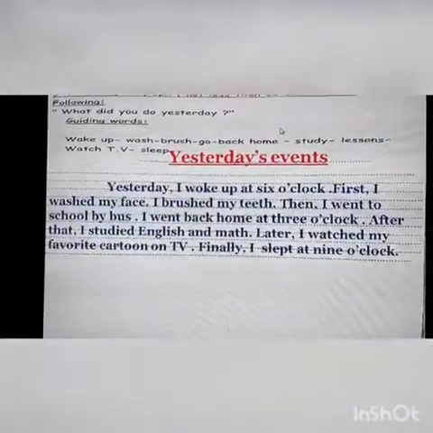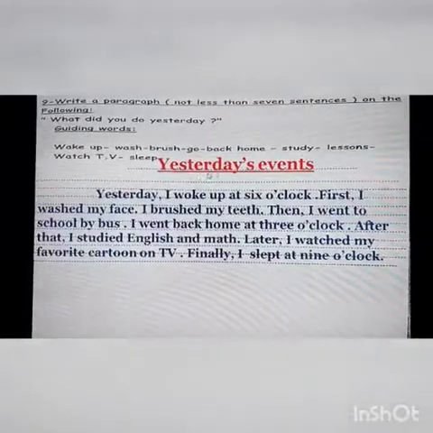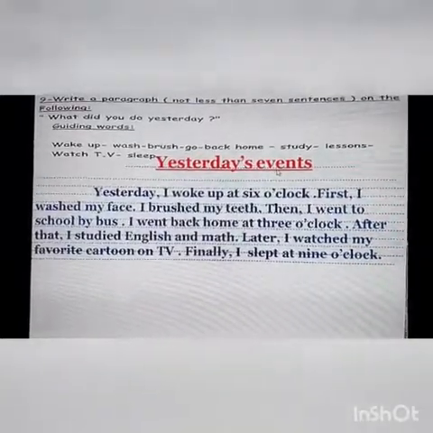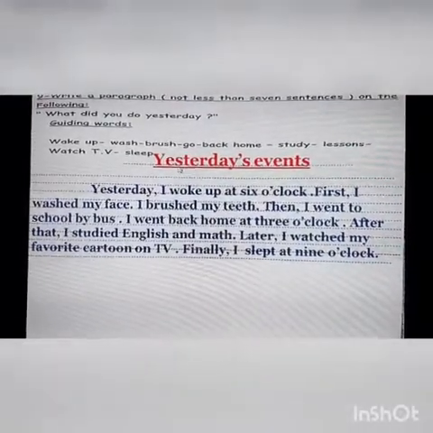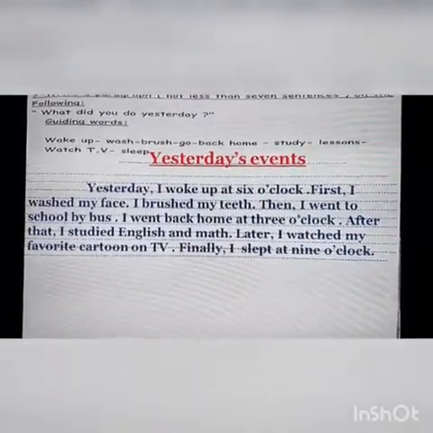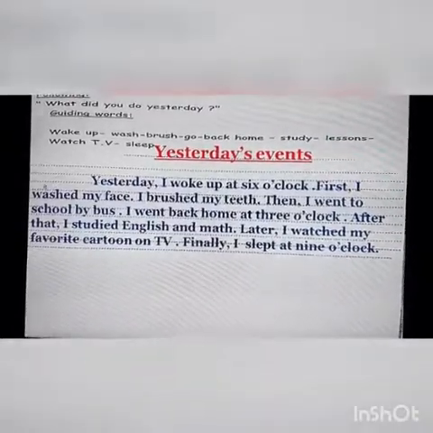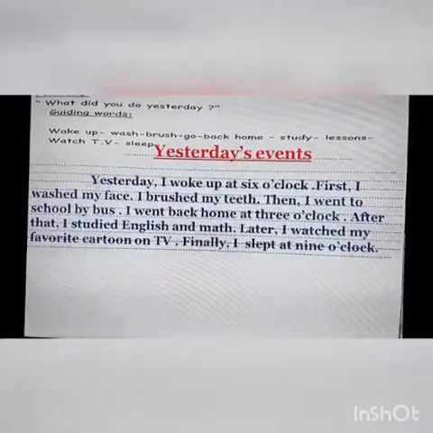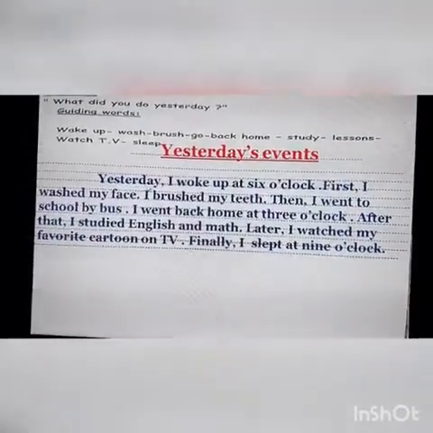Okay, and here is a model answer for the writing. In the middle, you are going to write the title, yesterday's events. You can choose any title. The title here is underlined and in the middle. And then you are going to start your paragraph. You're going to leave a space in the first line, and you start with yesterday.